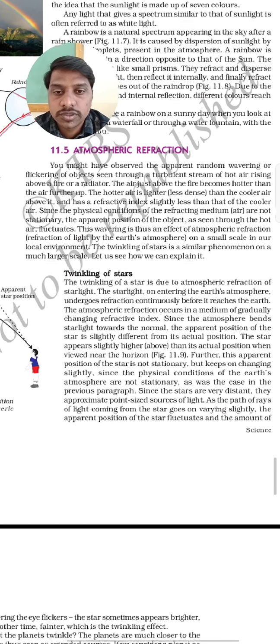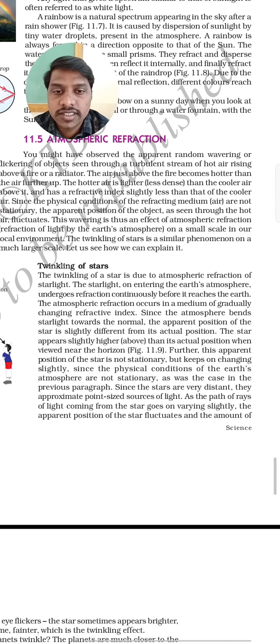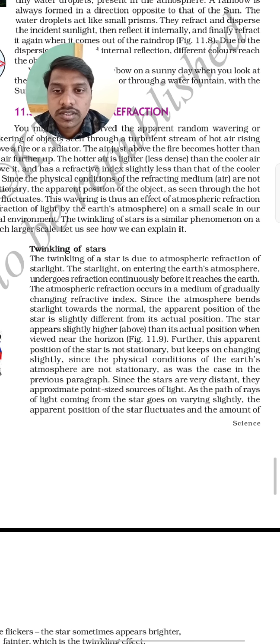You can see the next point is that only. The twinkling of stars is due to atmospheric refraction of starlight. The starlight, on entering the earth's atmosphere, undergoes refraction continuously before it reaches the earth. Before the sunlight or starlight enters the earth's atmosphere, it undergoes refraction many times due to atmospheric conditions. The atmospheric refraction occurs in a medium of gradually changing refractive index. Since the atmosphere bends the starlight towards the normal, the apparent position of the star is slightly different from the actual position.